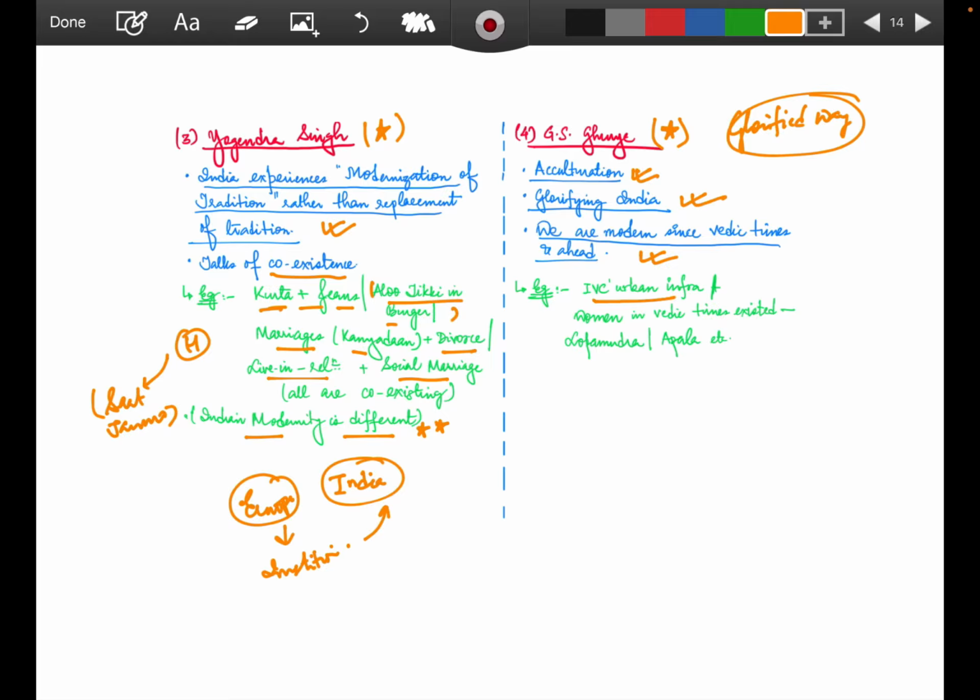For example, the IVC's urban infrastructure, and women in Vedic times, Lopamudra, Apala, they all had their own viewpoints that were interlinked with other rishis or munis. So what it shows, according to G.S. Ghurye, is that we were modern since ages. Modern since ages. So whenever you need to show this aspect, you can always link G.S. Ghurye.